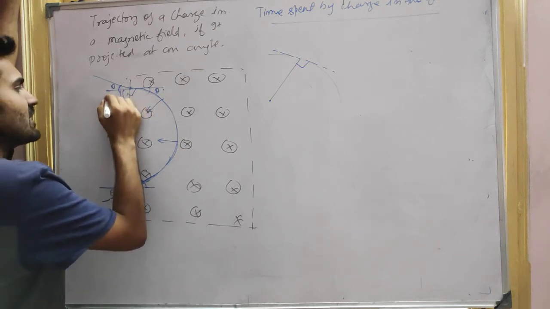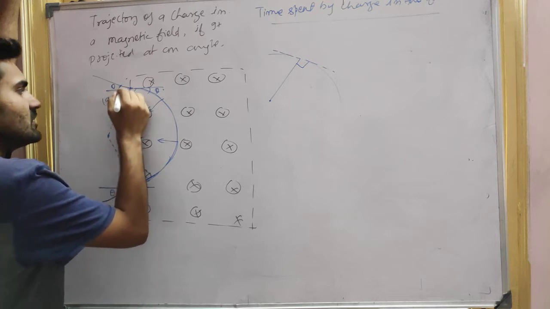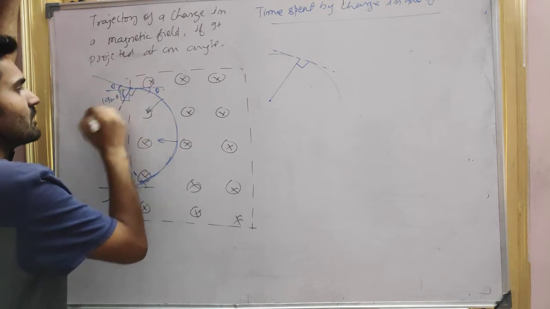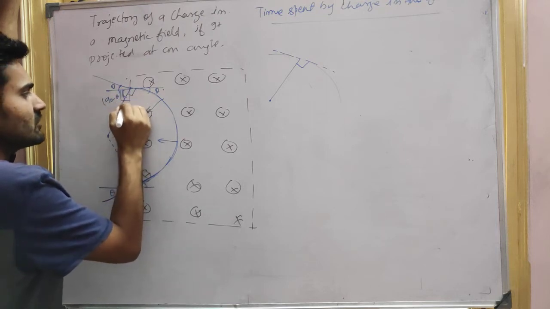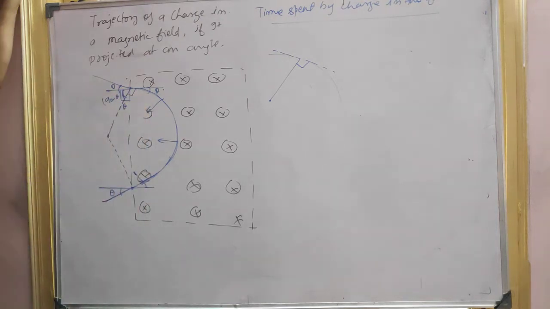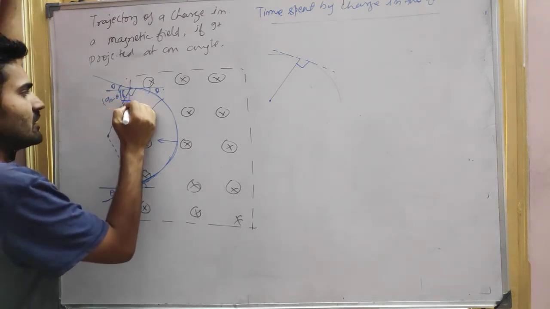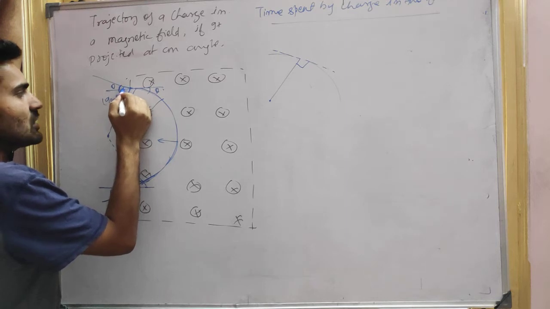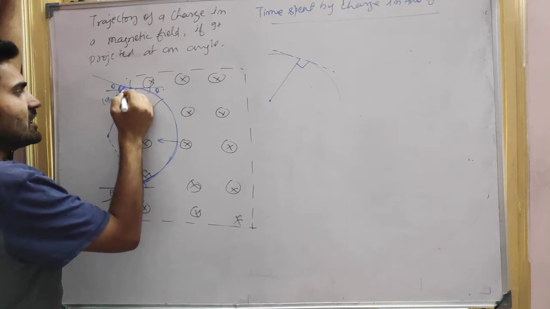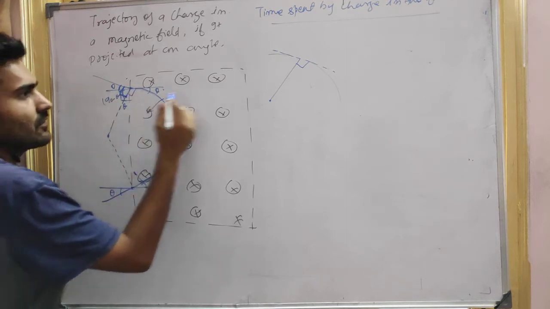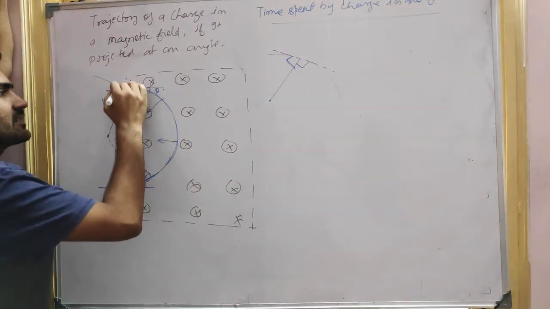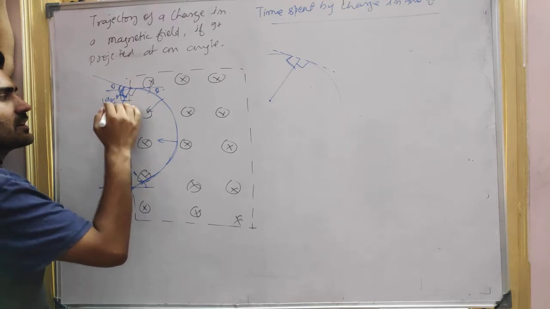So can I say it is 90 minus theta? This is total 90, this one is 90 degrees, and this is theta angle. So obviously this is 90 minus theta.